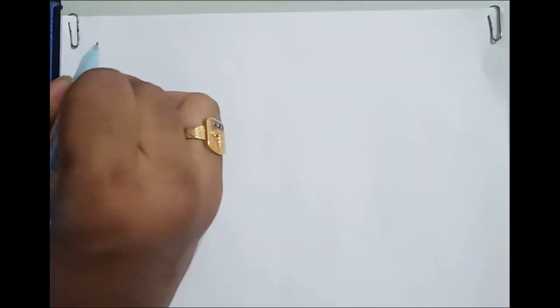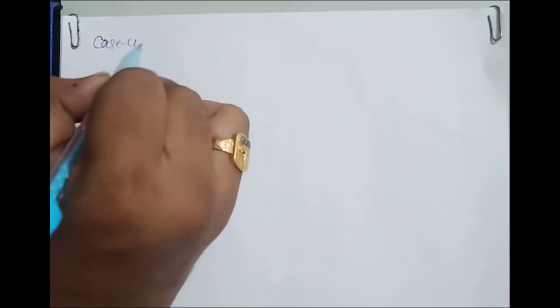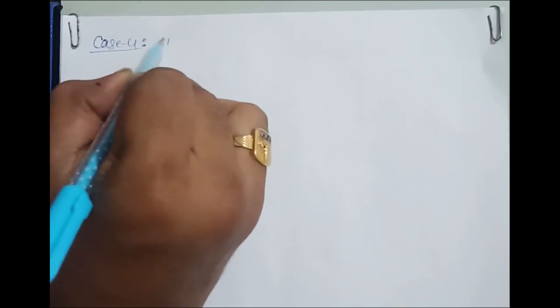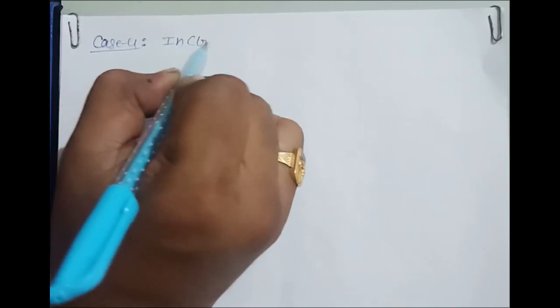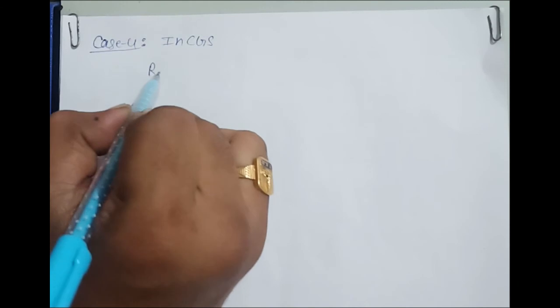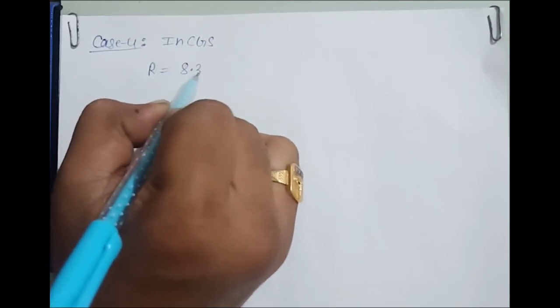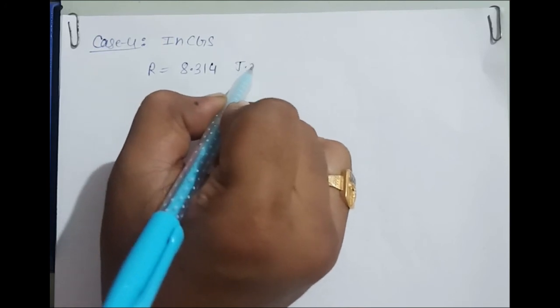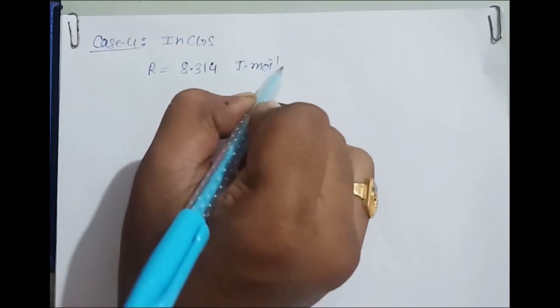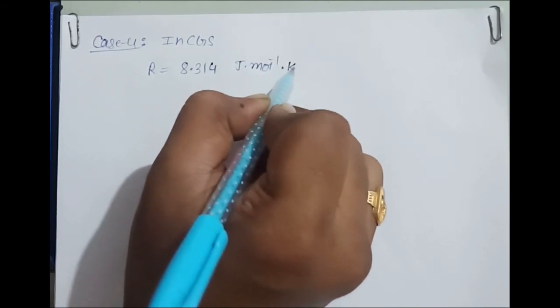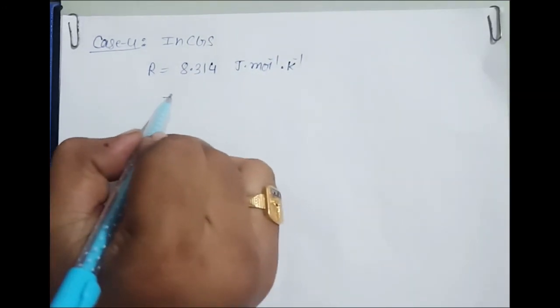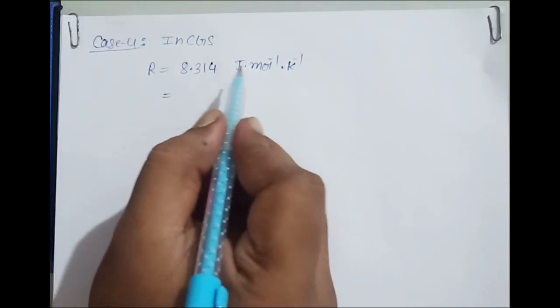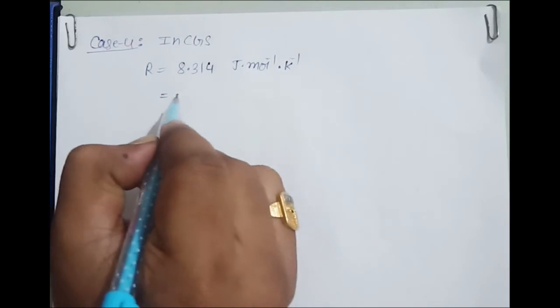Now it is case 4. If I want to put it in the CGS system, right now we got 8.31 joule per mole per Kelvin. If I want to put this in ergs, 1 joule is equal to 10 power 7 ergs.